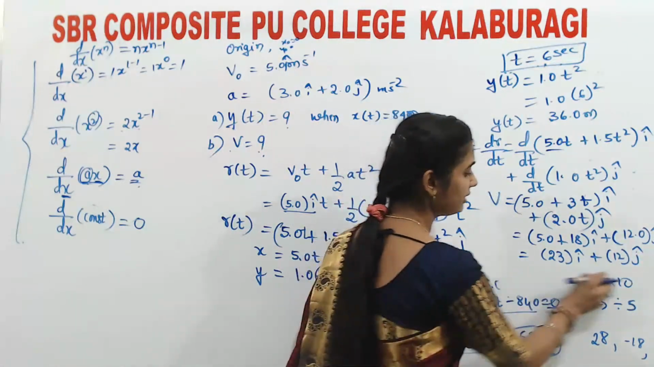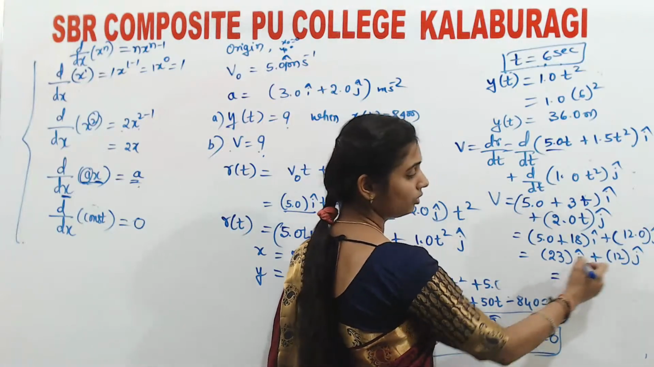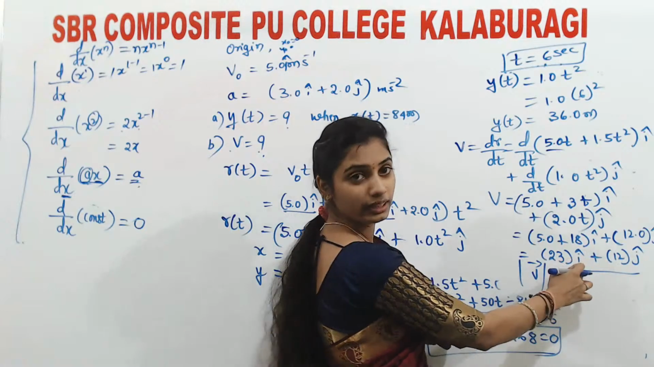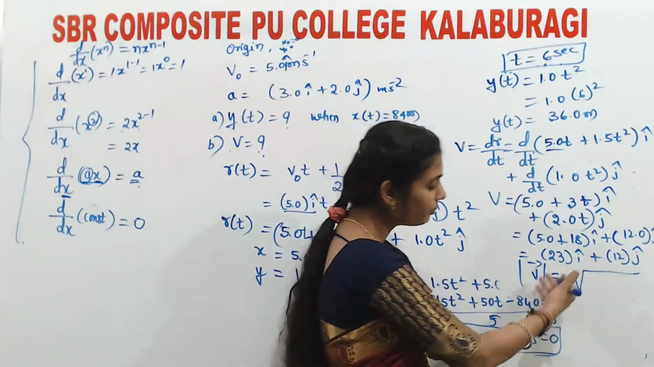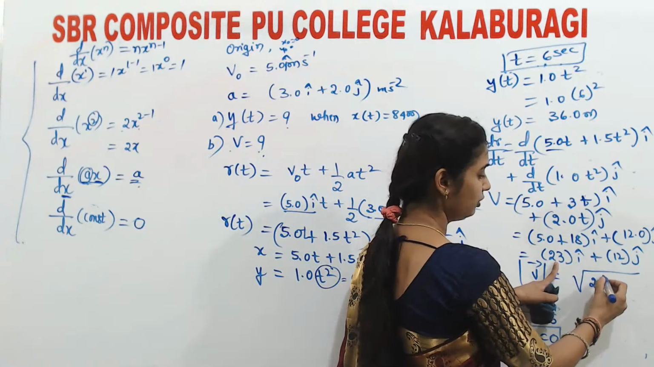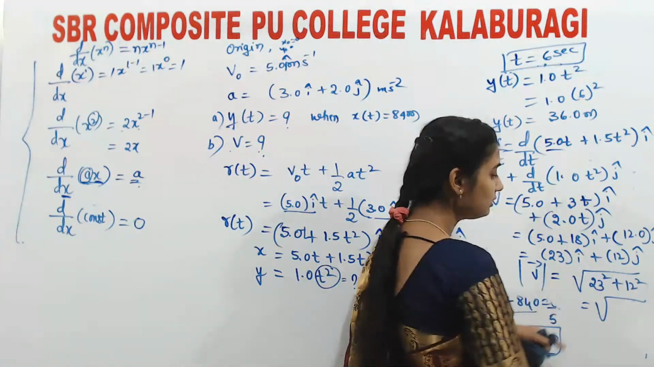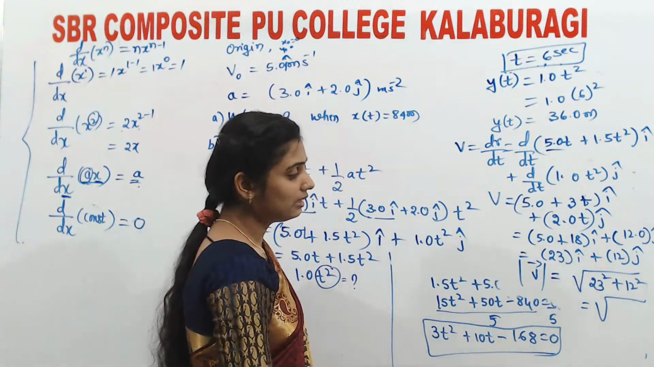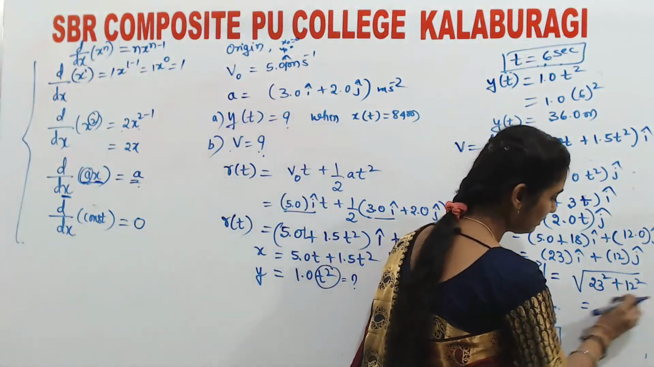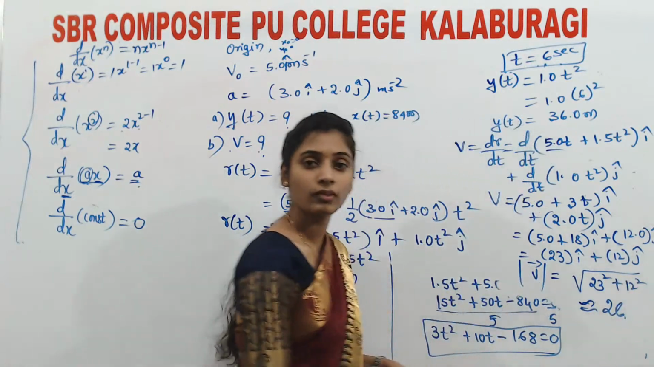Okay, and what is the next further procedure? If you want the magnitude of vector v, which is in the form of Vx i cap plus Vy j cap, write down the square root of Vx square plus Vy square. What is Vx? 23 square. Vy square is 12 square. So whatever you get is 673 something. The square root of 673 is nearly equal to 26. Solve for it. Okay.